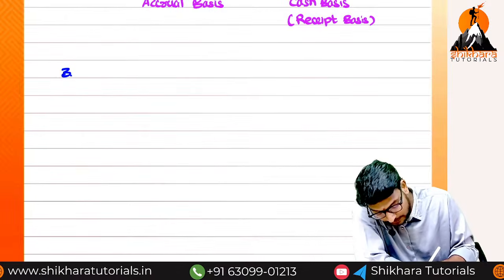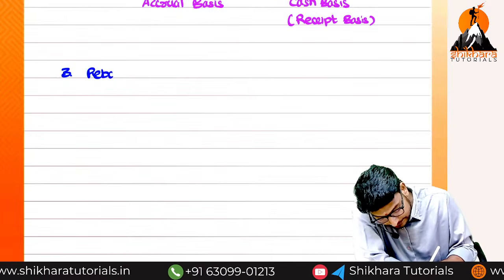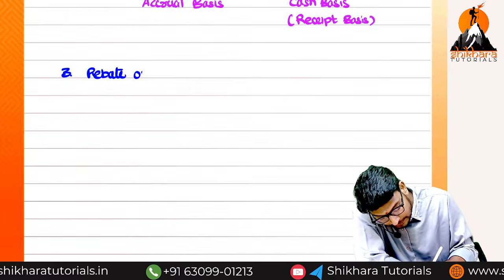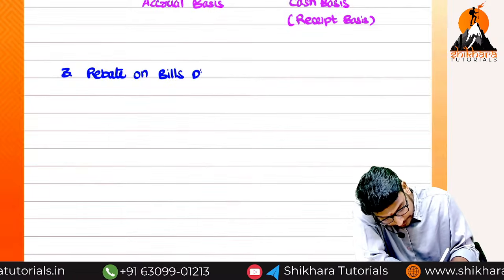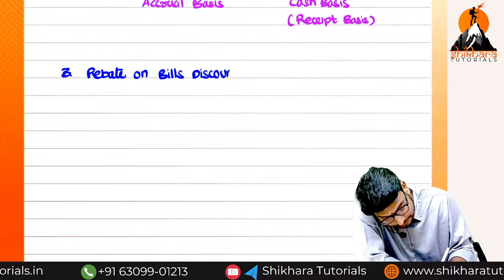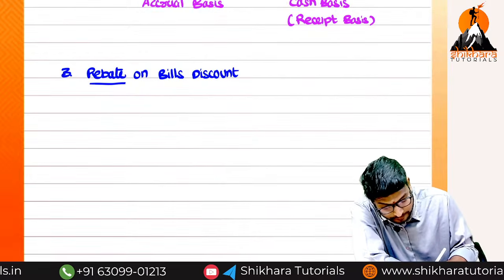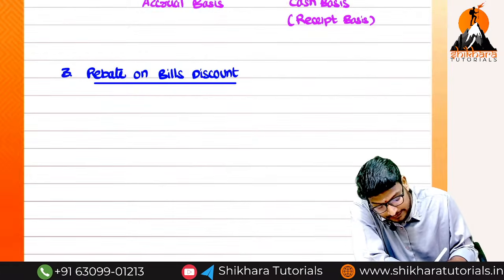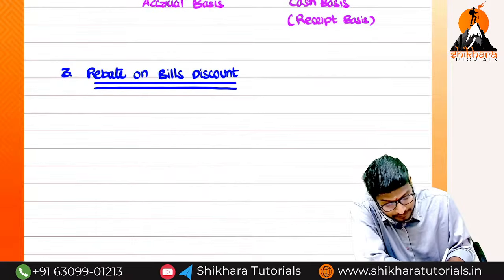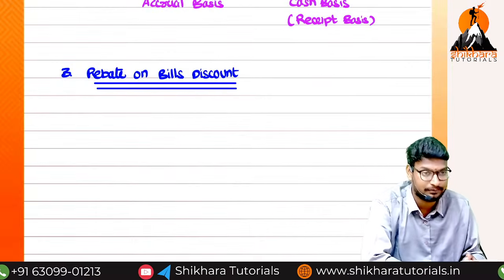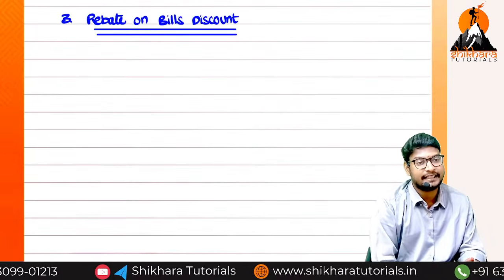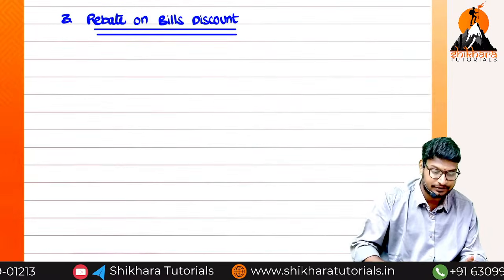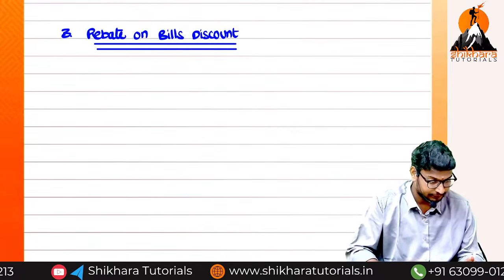What is the third one? Rebate on bills discount. This is also a very interesting and very important topic. It carries 7 marks. What is the meaning of rebate on bill discount? We can take an example and see a clear picture.